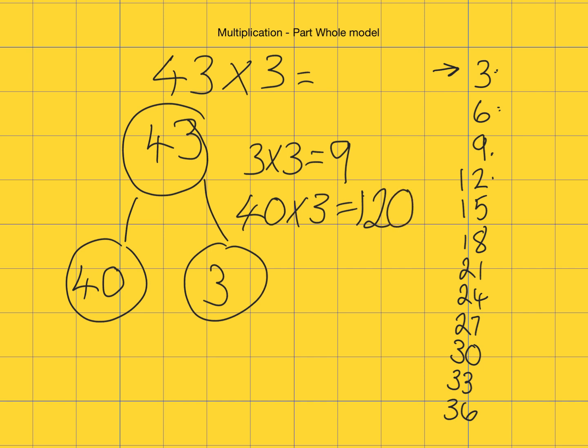And then all I have to do is 120 add 9, which is 129. So 43 times 3 is 129.